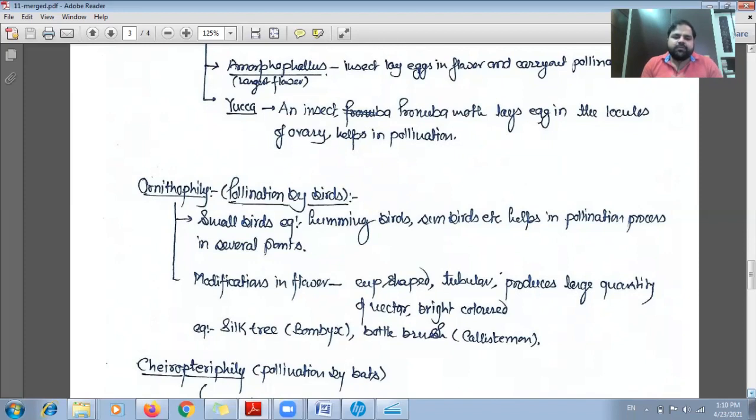In these kinds of flowers there are some modifications, as generally they are cup-shaped tubular flowers, and they produce a large quantity of nectar, and they are generally bright in color, so that the birds will be attracted. The birds go to get the nectar or their food, and along with that they help in the transfer of pollen grain. Generally it takes place in silk trees and bottle brush trees.